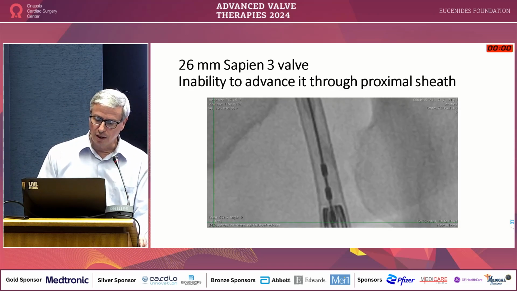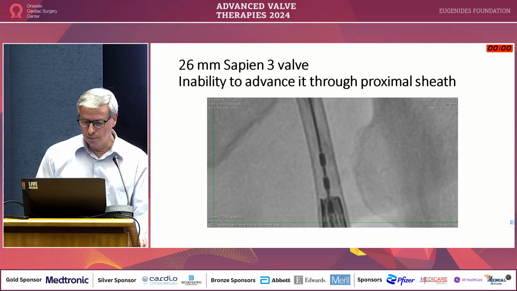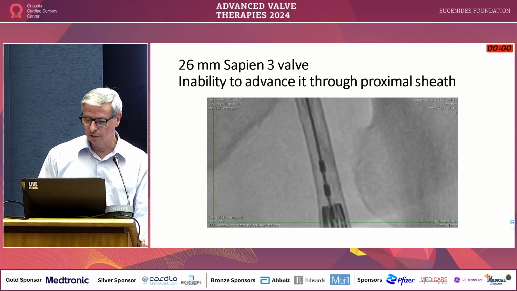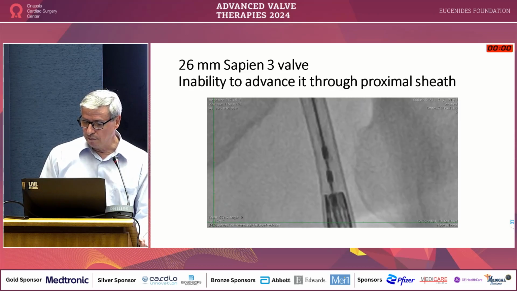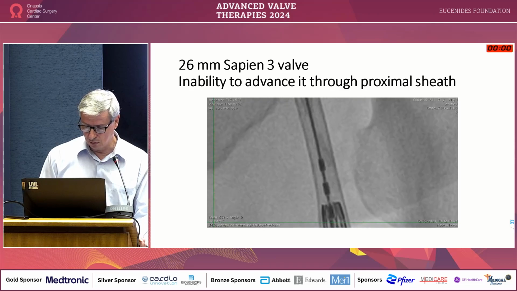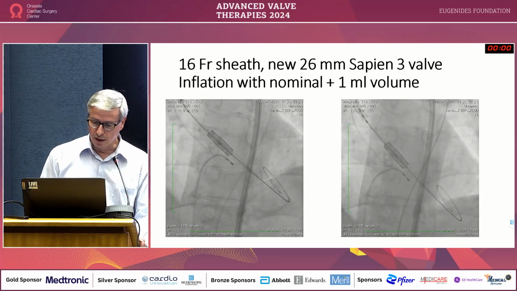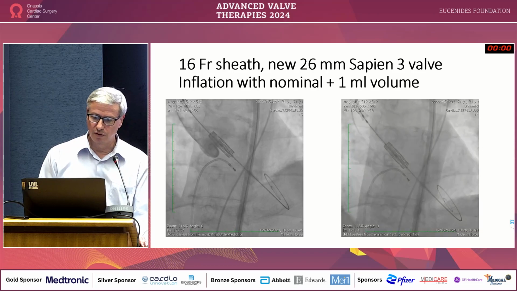So probably it was a loading problem of the valve that prevented it from going in. That's why I had to take out the whole system, and put in another 16 French sheath and a new valve, a 26 millimeter Sapien 3 valve, which eventually went in very well without any problem. Position the valve.